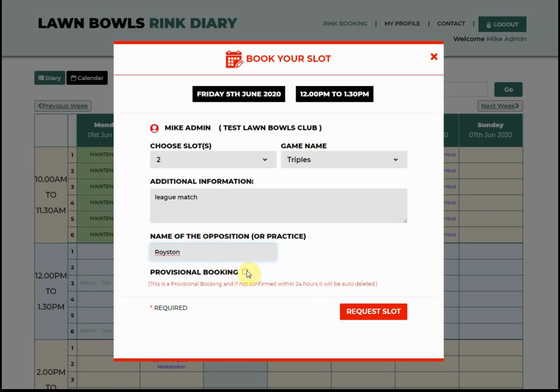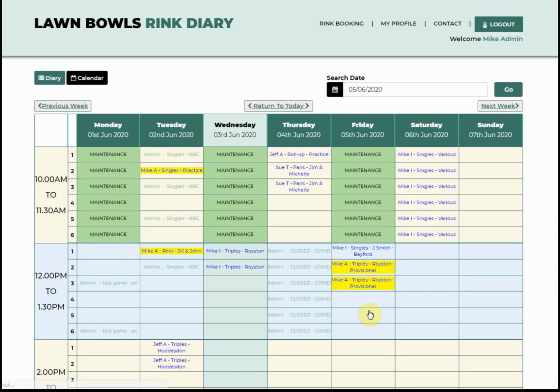Now you can provisionally book if you wish. This holds the rinks for you for 24 hours, during which time you will need to confirm that you either want them or you don't. If you don't confirm, as it says here, they will be auto-deleted within 24 hours. So we'll request those slots. So provisionally booked, highlighted in yellow so that you can see them. We'll come back to those in a minute.